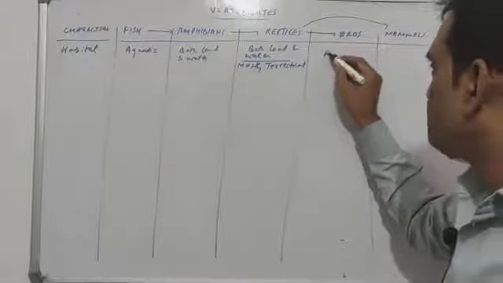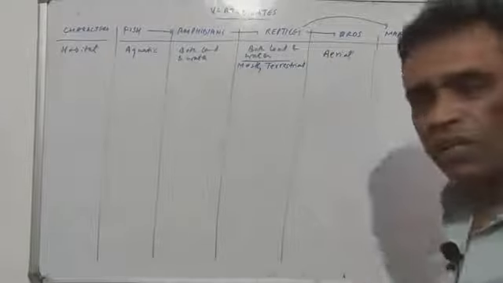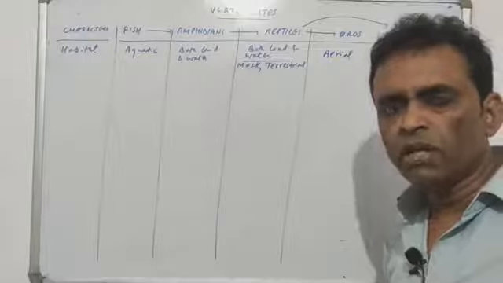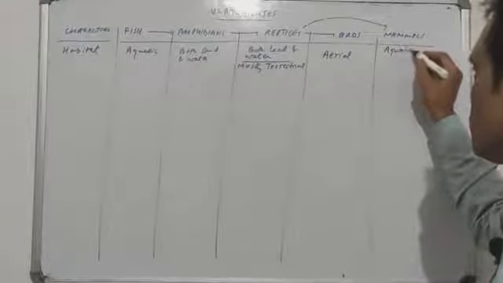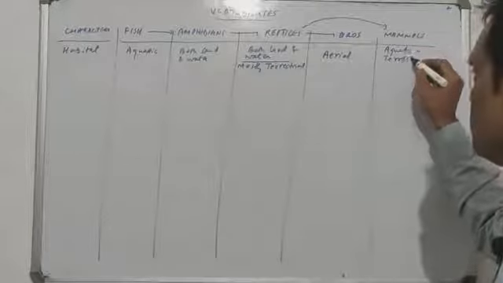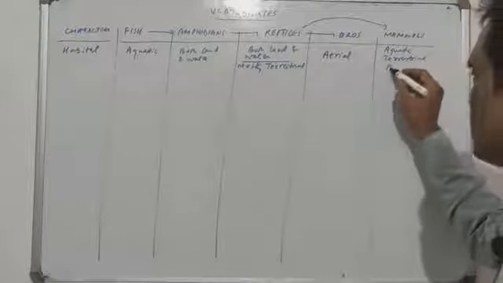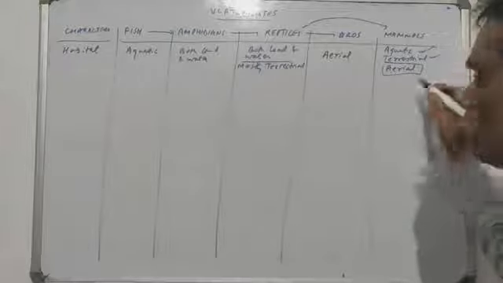The birds have an aerial habitat. They spend most of their lifetime in air. And mammals belong to all, it is aquatic, terrestrial, as well as aerial. But aerial is limited, these two are the most important characters.